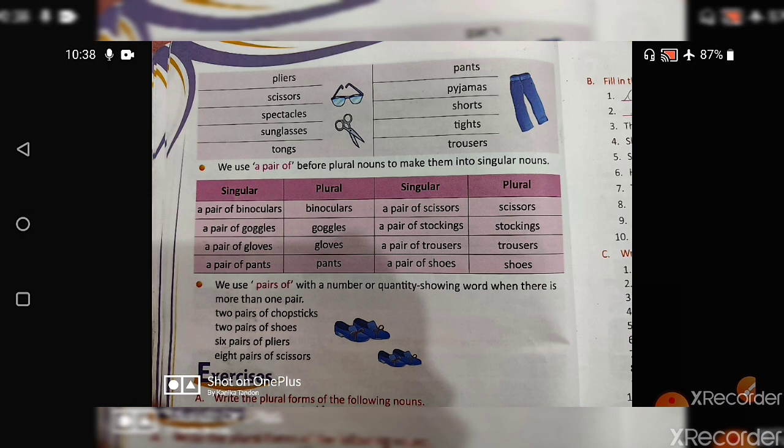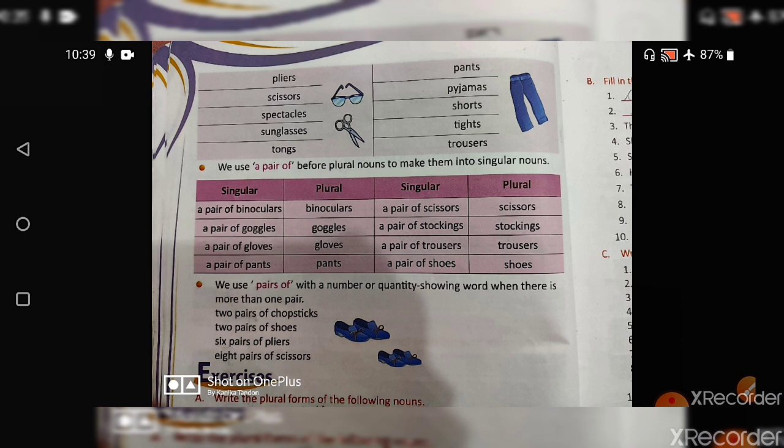Now we use "a pair of" before a plural noun to make it a singular noun. Now what do we do with these words? Binoculars, spectacles, trousers, jeans. We use the group of words "a pair of" to make them singular. Now if I want to tell you that I have two pairs of spectacles and you have only one pair of spectacles, I will say that you have only one pair of spectacles. That means you have only one set of spectacles, and I have two pairs of spectacles.